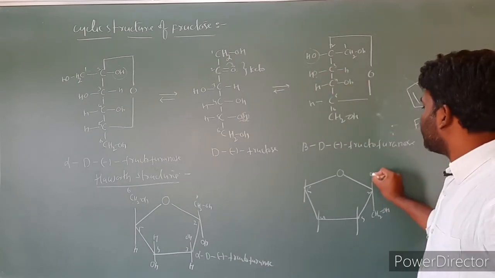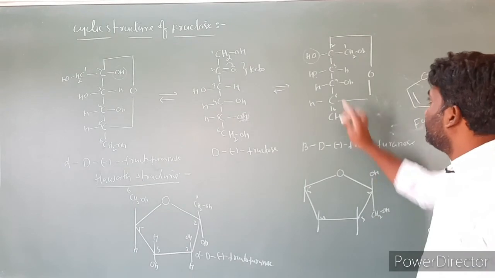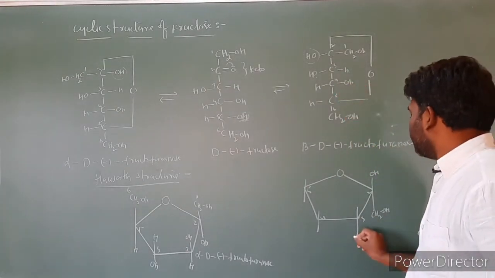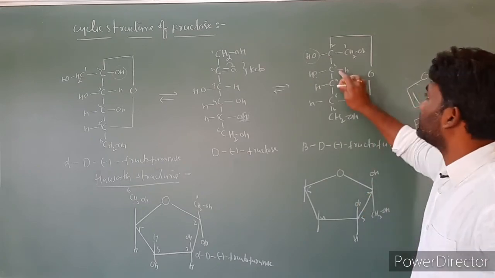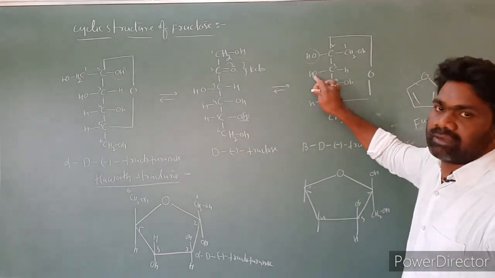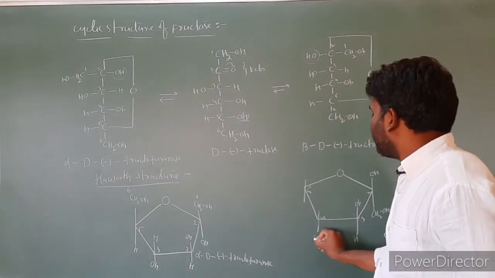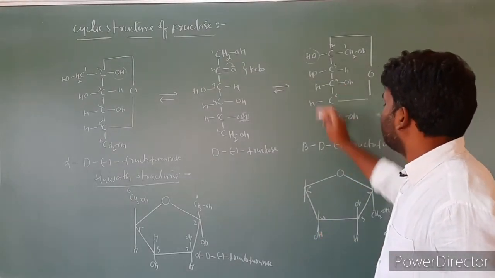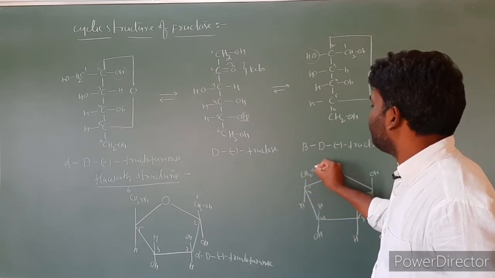OH present at the top side. OH present at the right side. Left side we have to take at the top. Hydrogen present at the down side, and OH at the upside we have to take, because it is present at the left side. Next, fourth carbon. OH group present at the right side, we have taken at the down, and hydrogen we have taken at the upside. Here is a hydrogen, so CH2OH.